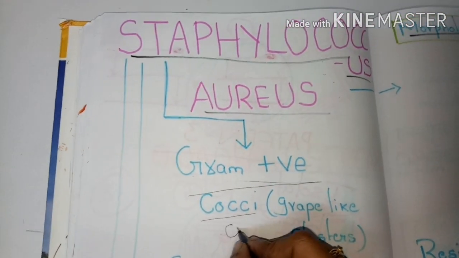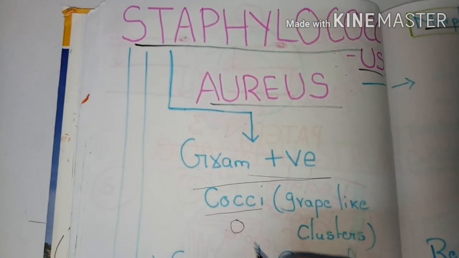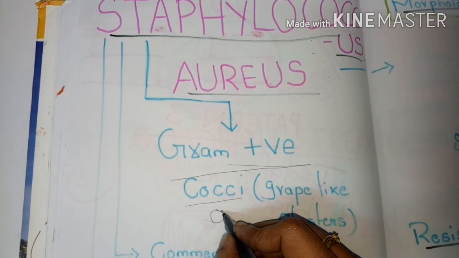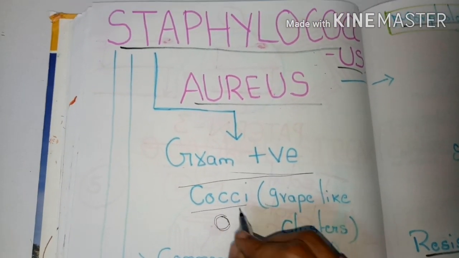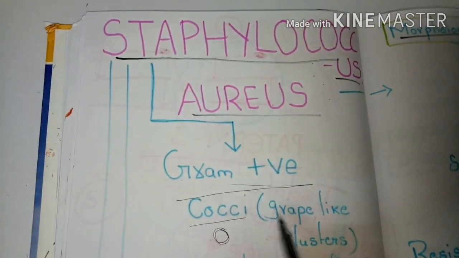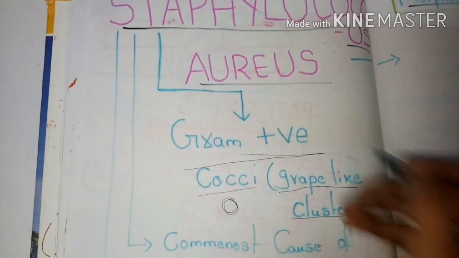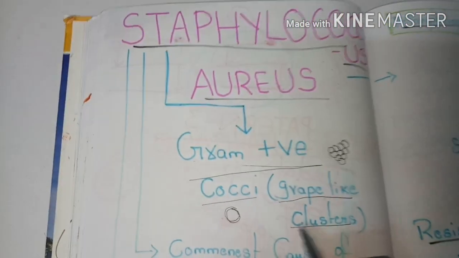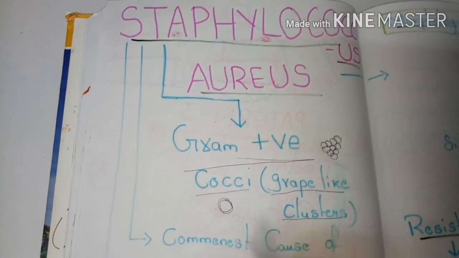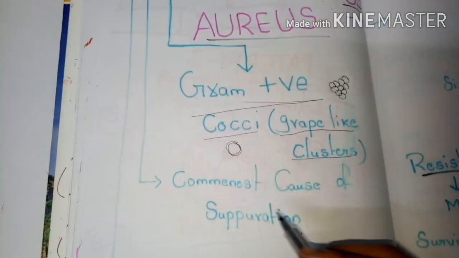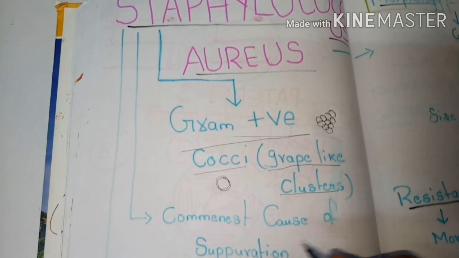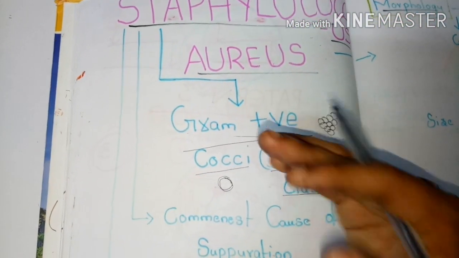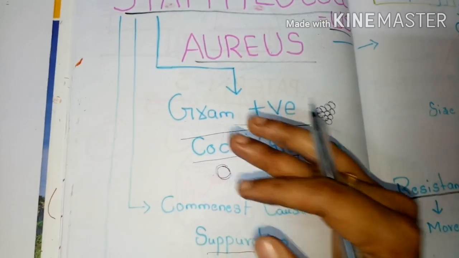Cocci means round. I already said in the previous video, in the introduction of the bacteria, about the structures of the bacteria. This Staphylococci is a round-shaped bacteria. That's why it is known as a cocci. Actually, these Staphylococci are arranged in grape-like clusters like this, meaning a bunch of grapes. Staphylococci are the commonest cause of suppurative diseases, meaning the pyogenic diseases or pus-causing infections in the human body.